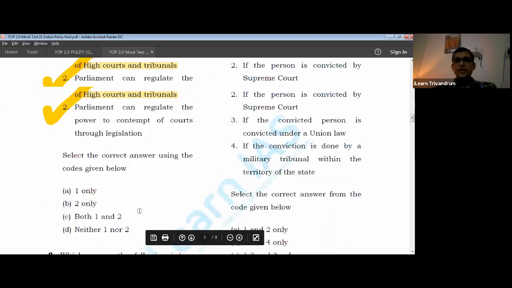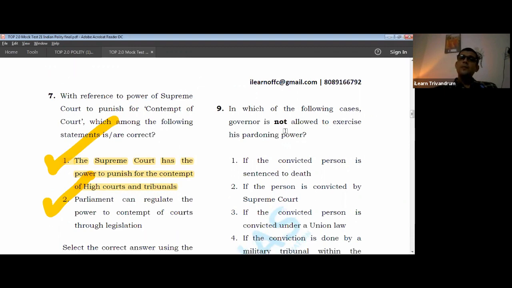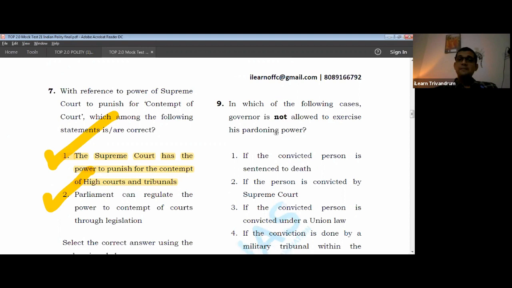Let's come to the next question. In which of the following cases is the Governor not allowed to exercise his pardoning power? Now, the pardoning powers of the Governor and the President are different, to a great extent, in the sense that the President's pardoning power is much wider than the Governor's. So you need to make a table and write down what the common things are and what the differences are.